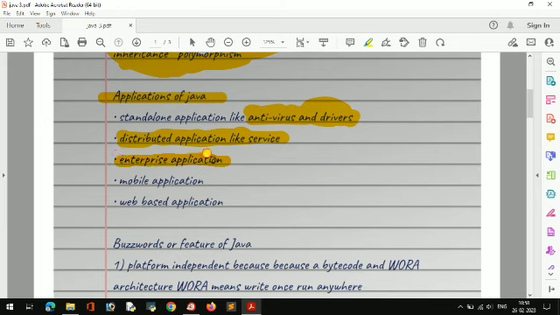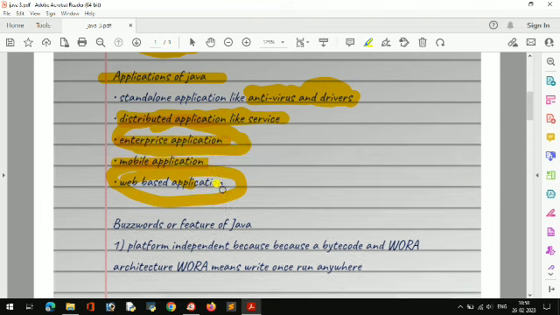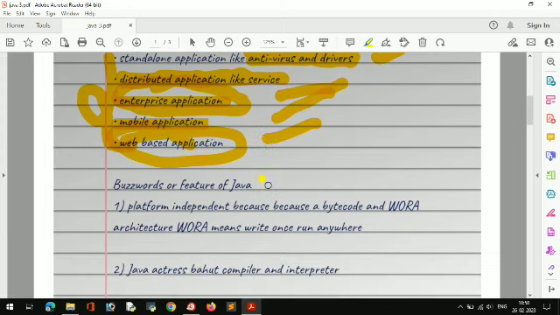Enterprise application means normal-use applications which are all available in Google Play Store. All that we can say as enterprise applications. Then mobile applications and web-based applications. All these you can say as applications of Java. So just remember these four: distributed applications, drivers, enterprise applications, and web and mobile applications.